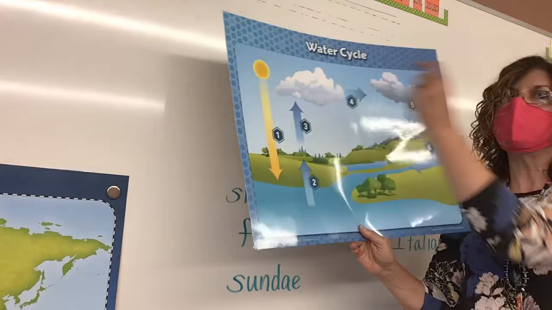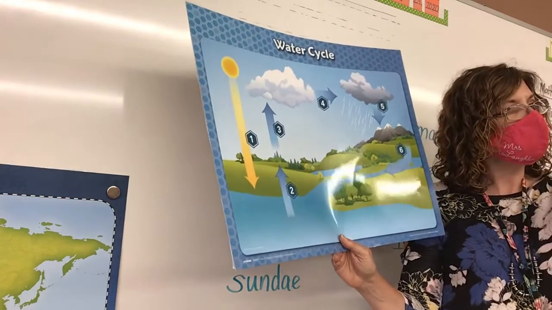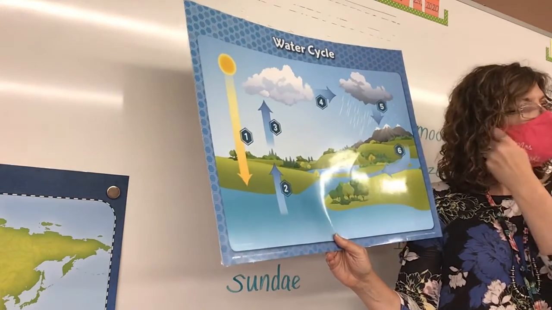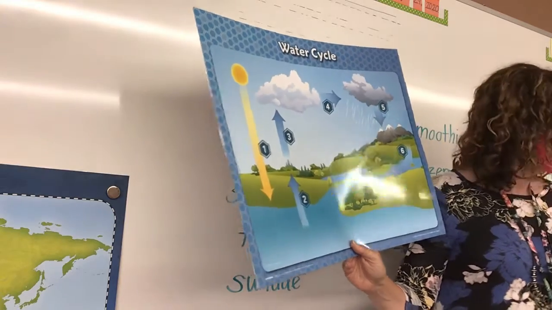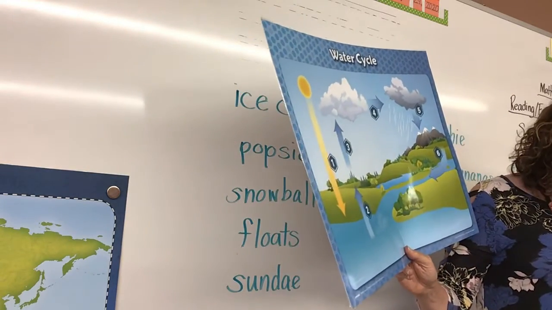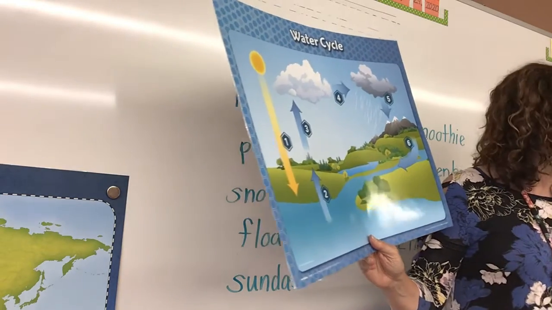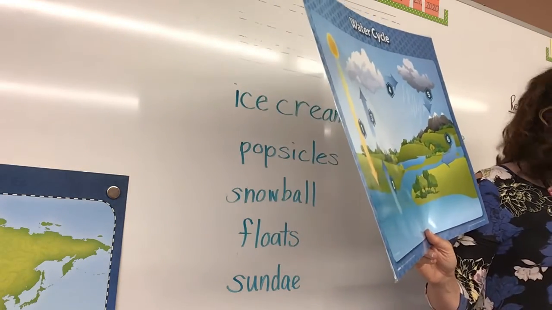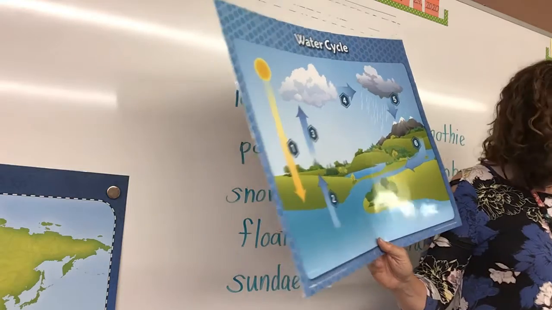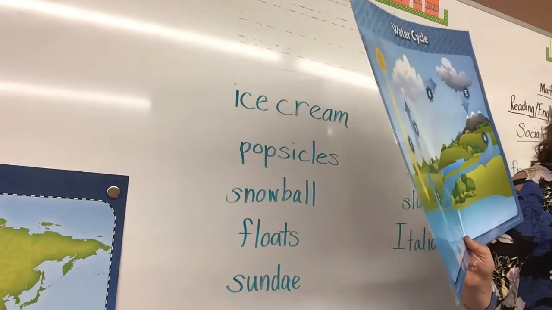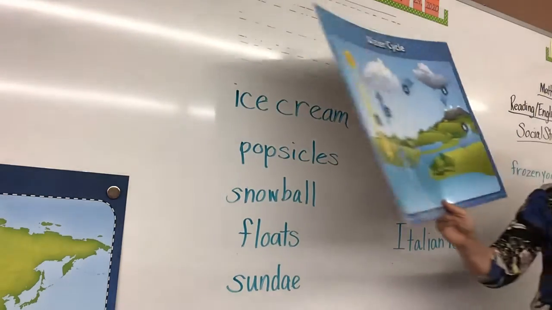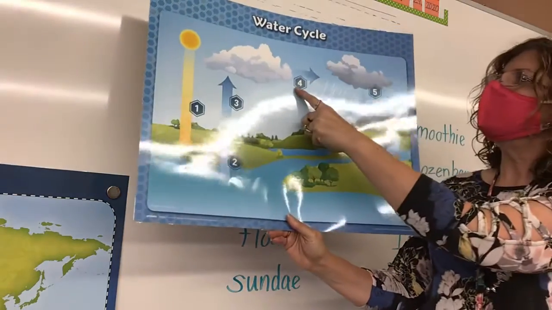We said warm air rises, right? So warm water vapor rises. So put number 3 by where it says warm water vapor rises. Did you put it in the right place? Yes, you did.